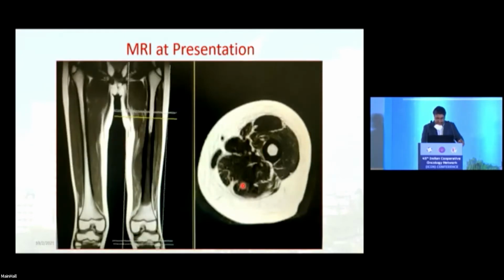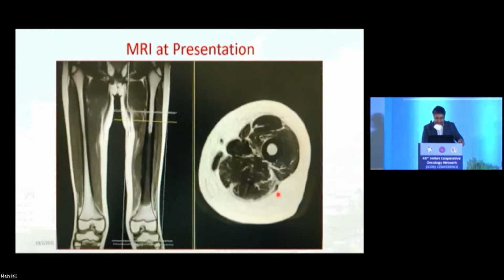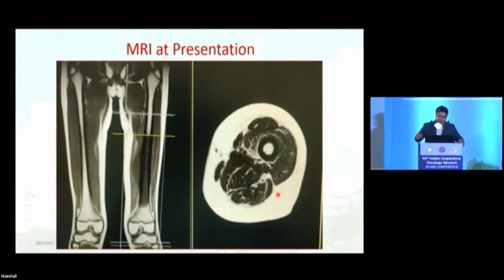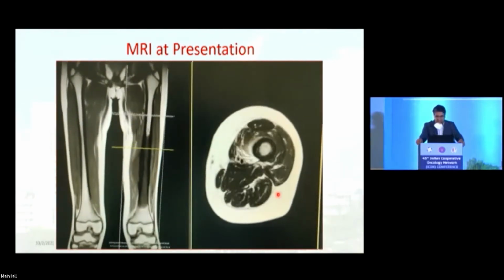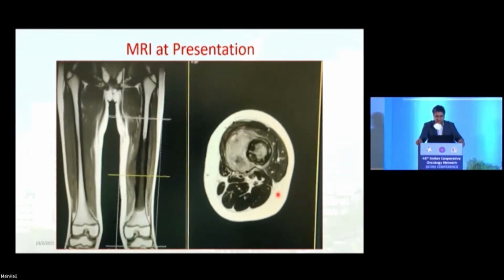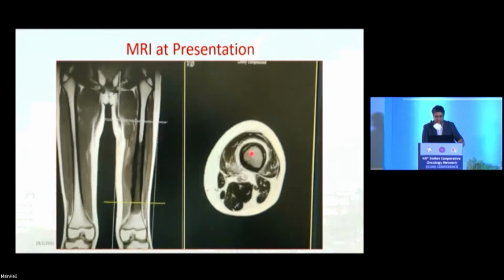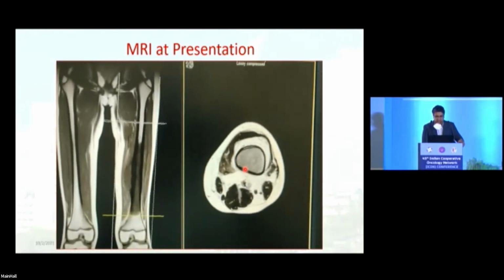Looking at the MRI, these are the images at these cross sections. You can see the axial T2 weighted images, where you can see the neurovascular bundle, the disease, which is starting from the medulla.